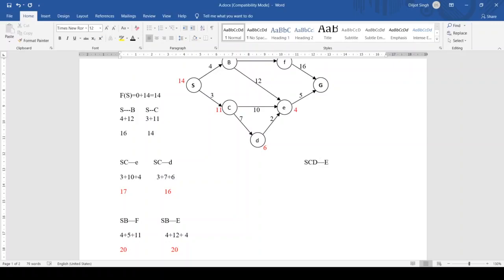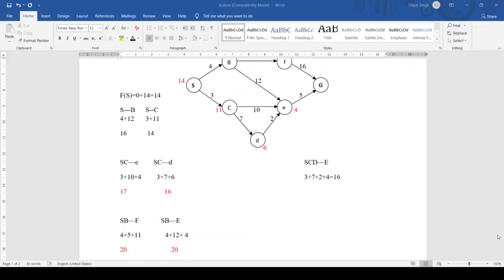The actual cost: S to C is 3, plus C to D is 7, plus D to E is 2, and the heuristic cost at E is 4. That comes out to be 16. So it is again an optimal value.